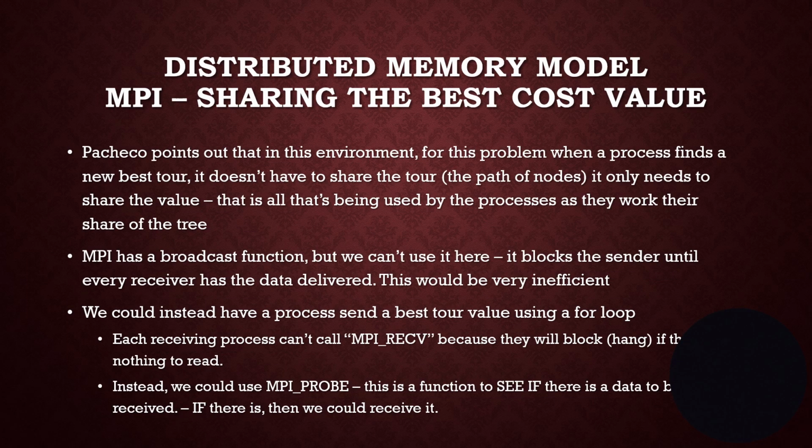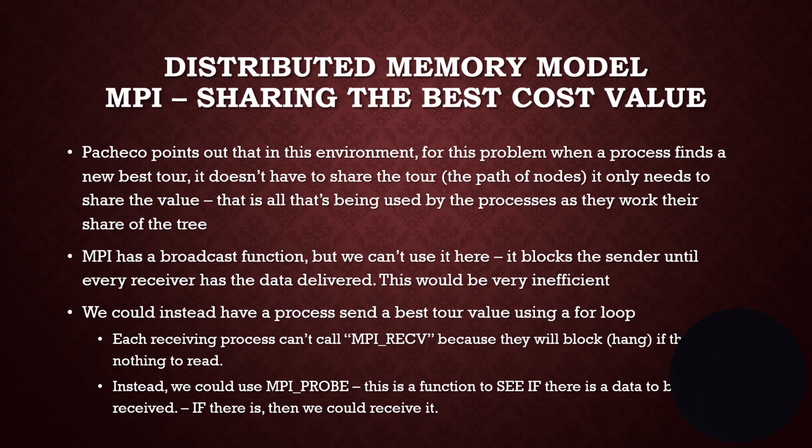When a process finds a new best tour, it actually doesn't have to share the tour with everybody. It just needs to share the value. MPI has a broadcast function, and we couldn't use it here because it blocks the sender. We could, though, have a process send a best tour value using a for loop, and every receiving process would not call MPI receive because it would block. Instead, they would use what's called MPI probe. So I'm thread 12 or process 12, and I find a new best tour. I send it to everybody else using a for loop, and I'm going to use a send that says, hey, I don't want to wait.